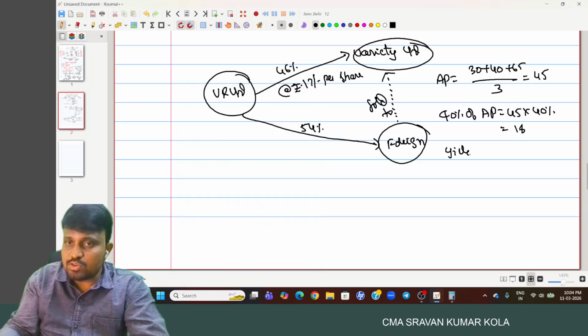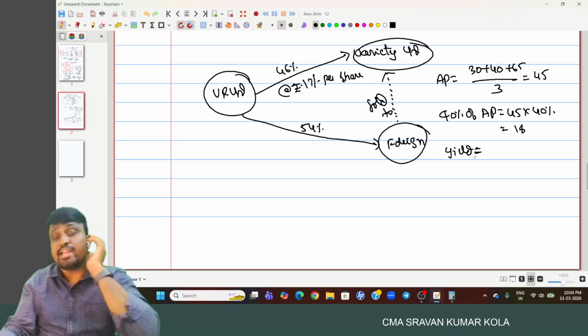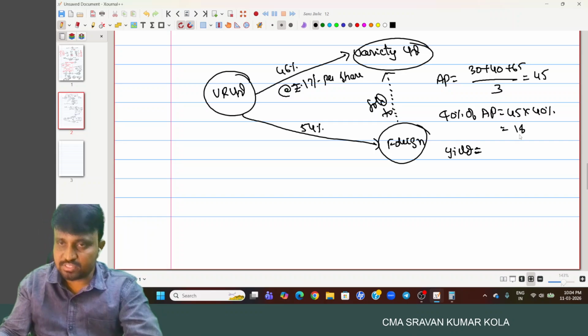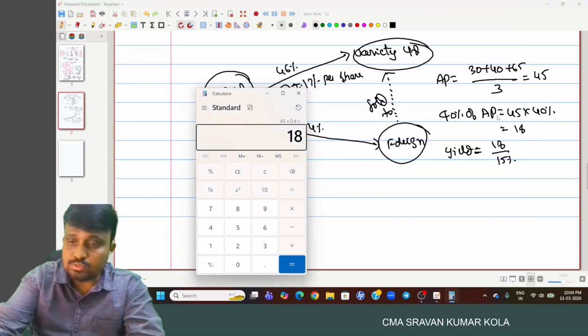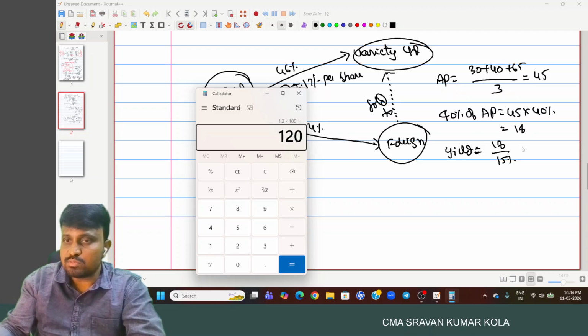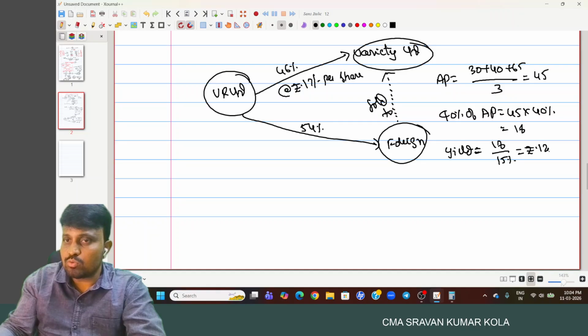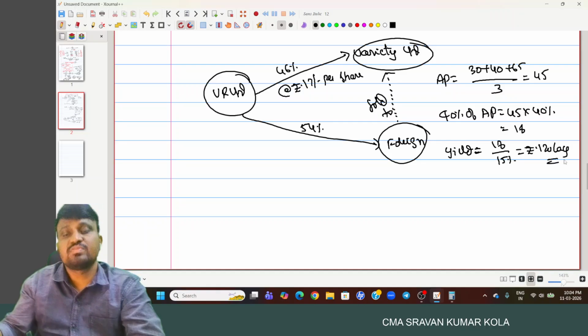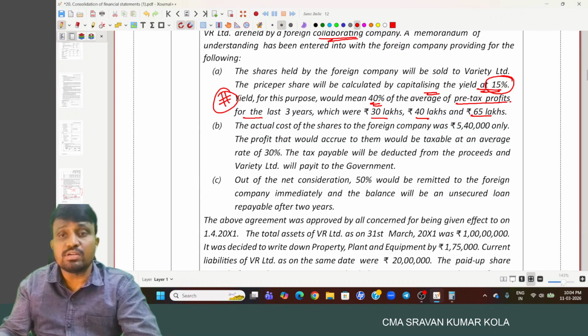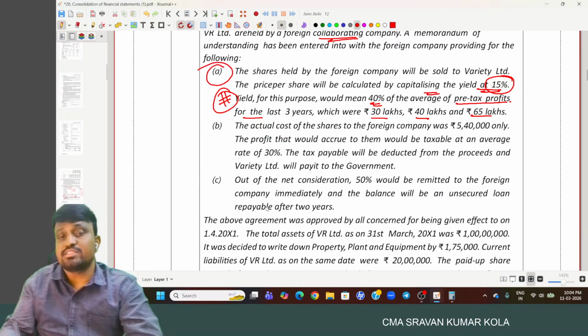And yield, so at the 15% we have to capitalize it. 18 by 15%, so 18 by 15 into 100, nothing but 120 lakhs. Yield is equal to 120 lakhs.